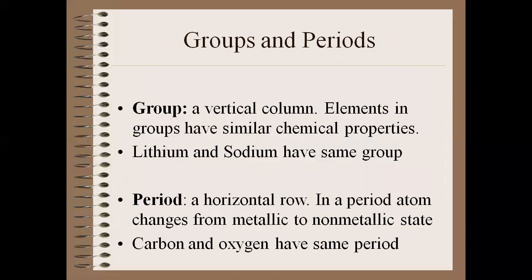In a group, a vertical column is a group. Elements have similar properties. For example, lithium and sodium are in the same group और इनकी chemical properties भी same हैं. What is a period? A period is a horizontal row. An element changes from metallic state to non-metallic state in a period. For example, carbon and oxygen, they both are in the same period.